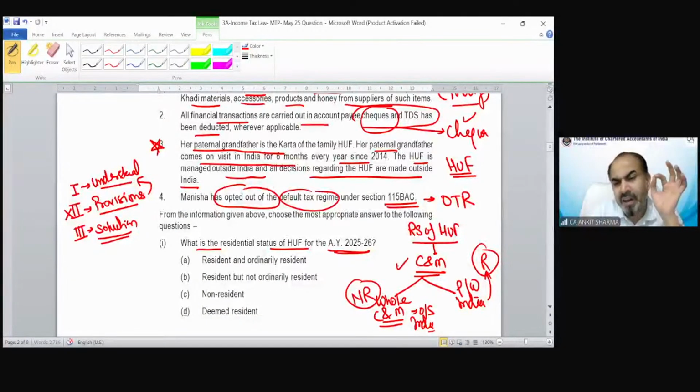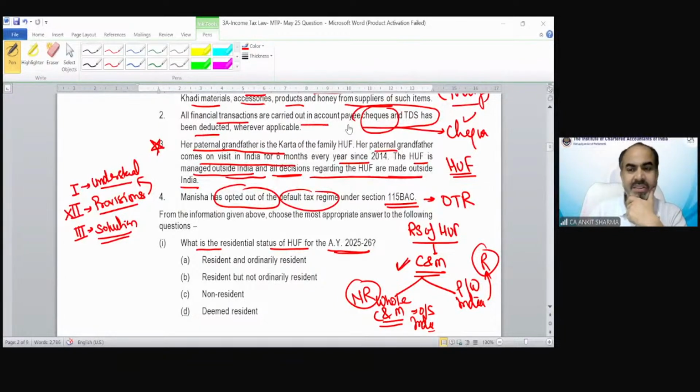Now, after recalling these provisions, you apply them to point number 3. Now I know what the provision is, and after recalling it, I will apply it to point number 3. And you can see the question says the HUF is managed outside India, and all decisions regarding the HUF are made outside India. So if all decisions of the HUF are made outside India, what should be the status of that HUF in India, students?